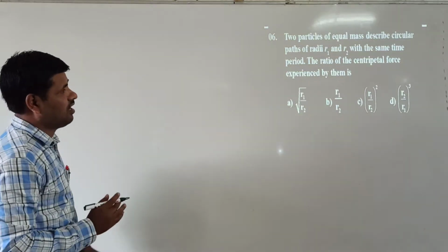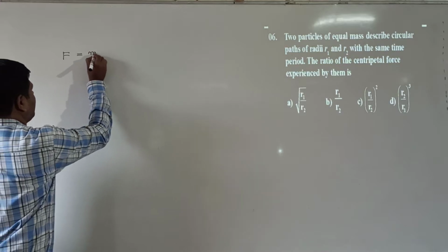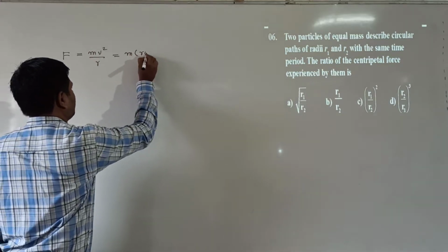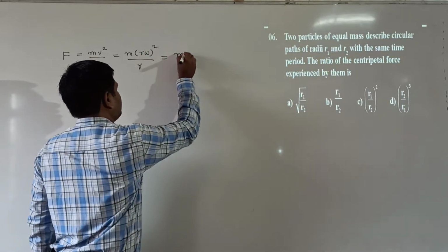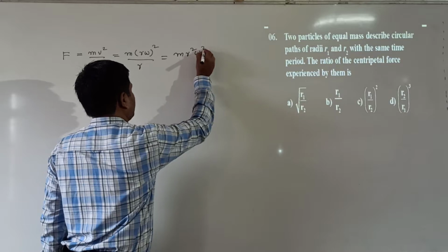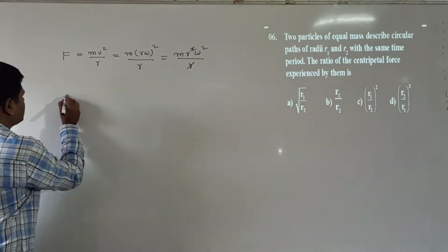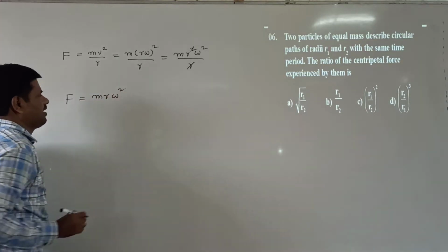Centripetal force formula here is mv square by r. This can be written as m r omega square by r, which is m r square omega square by r. The r's are getting cancelled. So centripetal force F is equal to m r omega square.